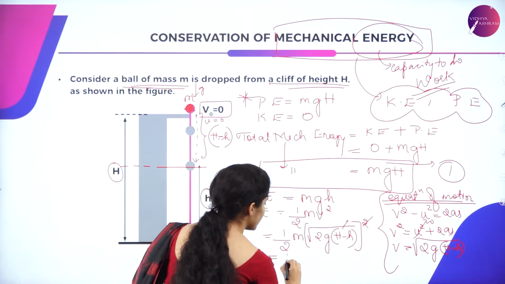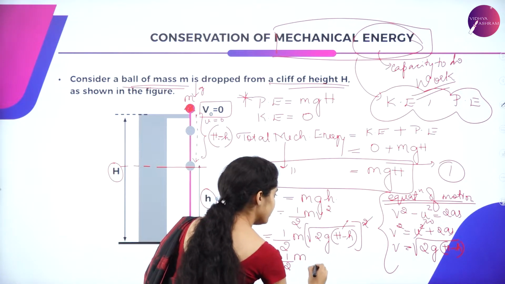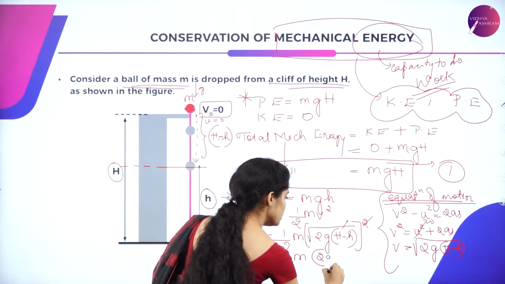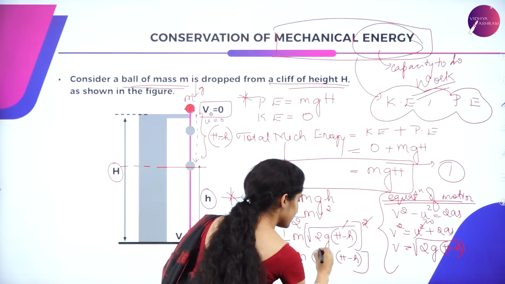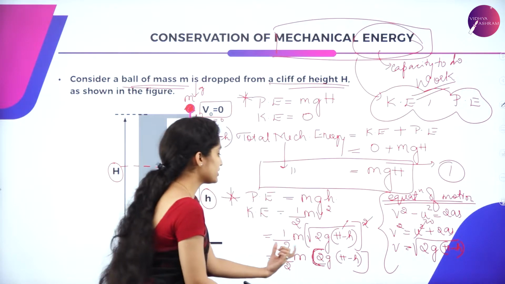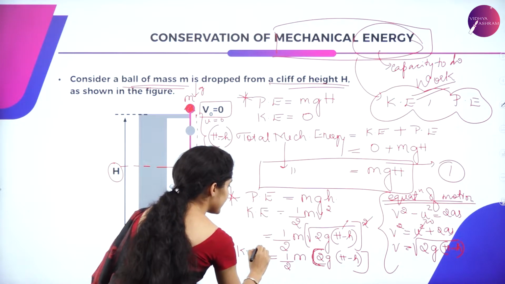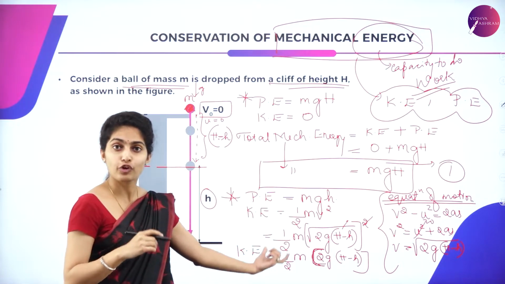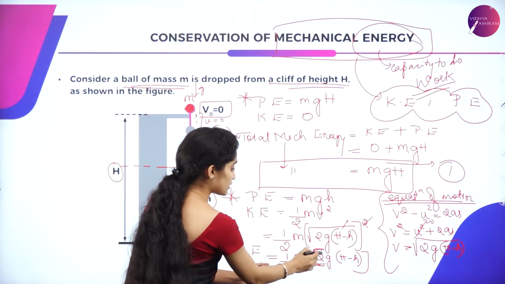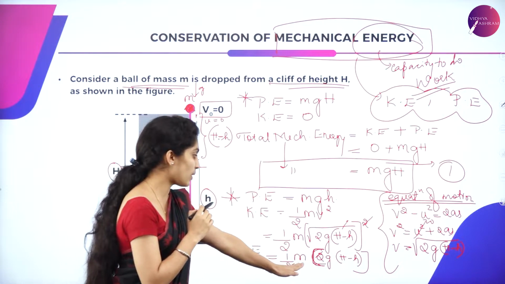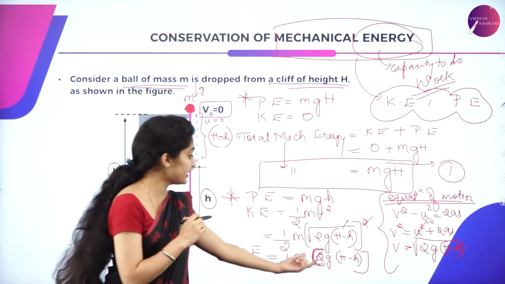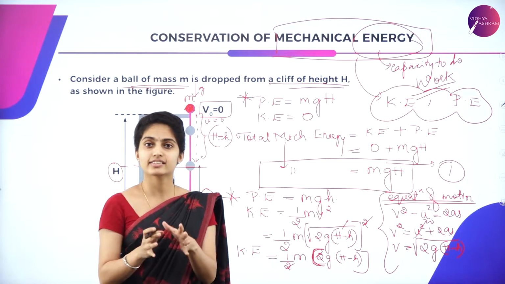You have got half m, 2g, H minus h. So this is the value for the kinetic energy, wherein your 2 as well as 2 also get cancelled. So what is the remaining thing? It is mass, acceleration due to gravity, and the total height and height at the certain level.